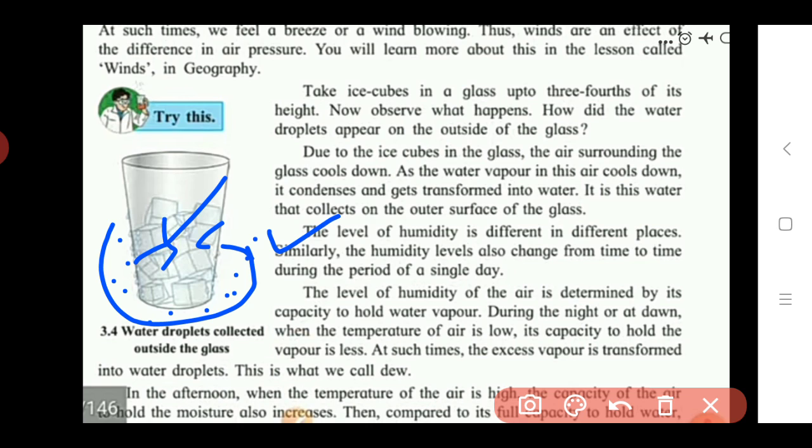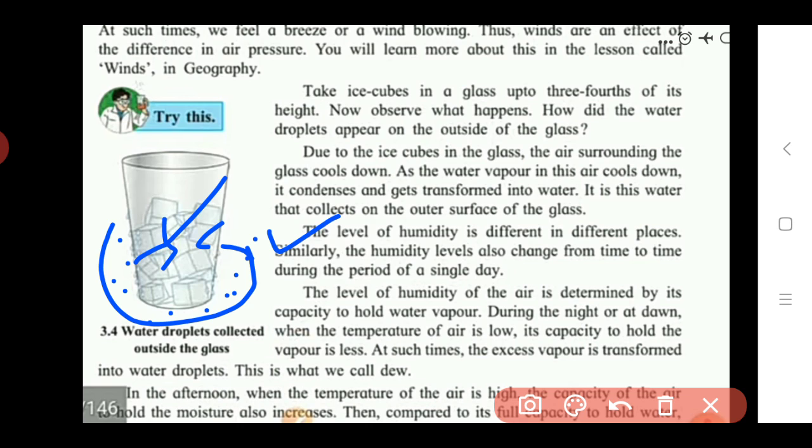Similarly, the humidity levels also change from time to time during a single day. So first you have to know what humidity is. Humidity means the capacity of air to hold water vapors. Humidity is nothing but the capacity of holding water vapors in the air in the form of vapor.